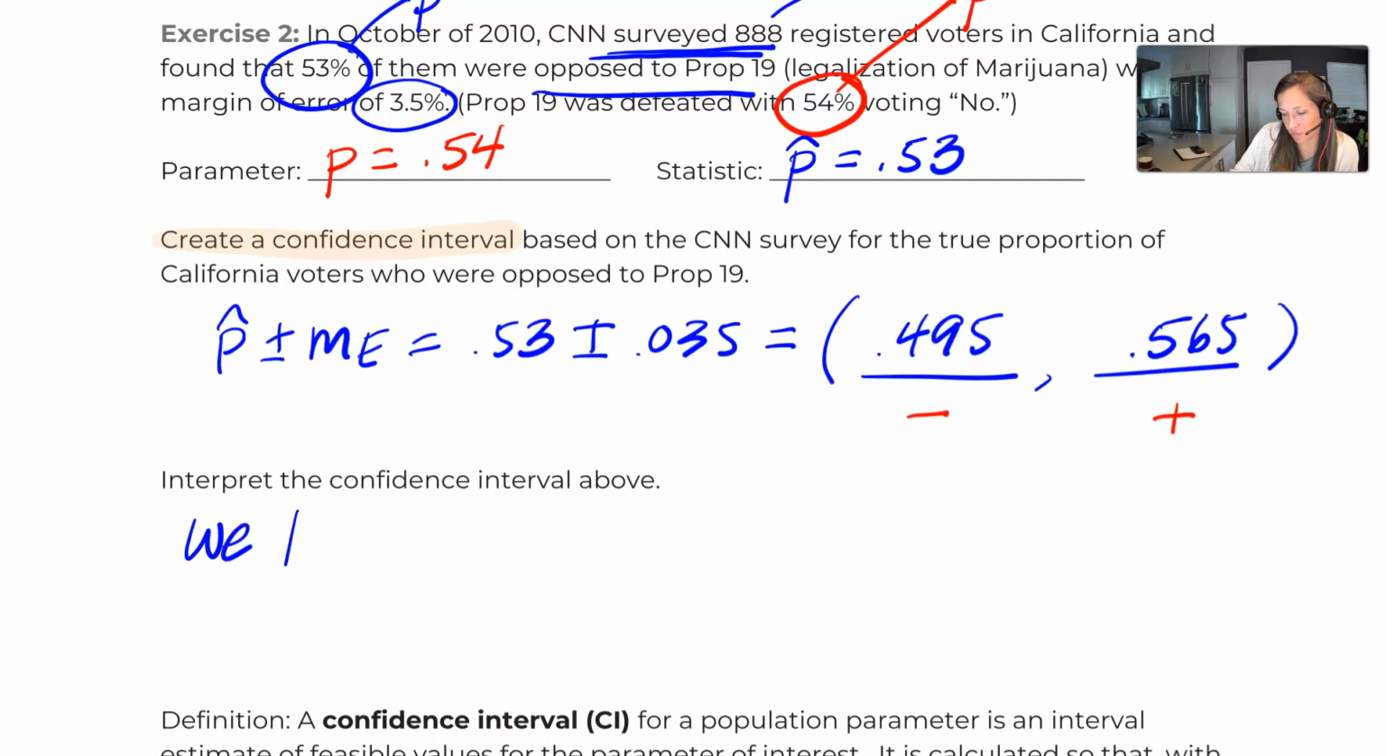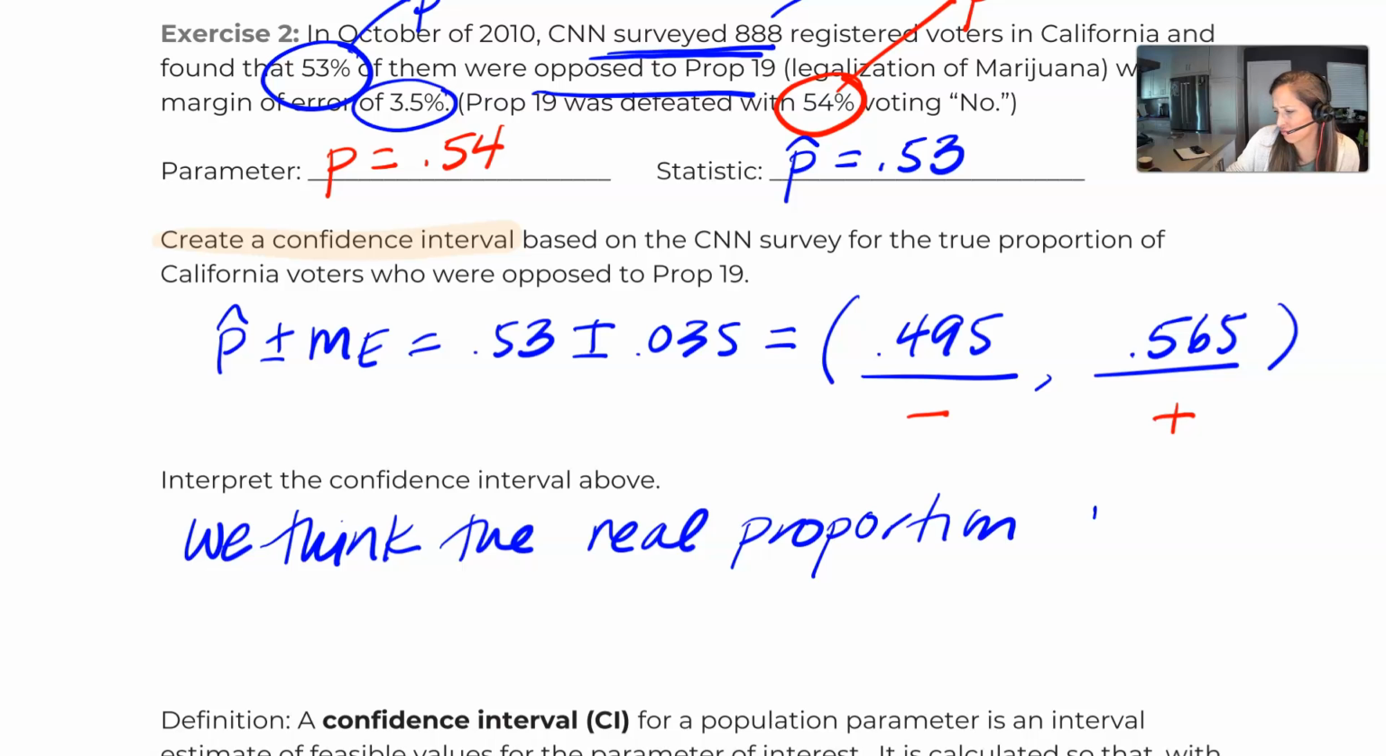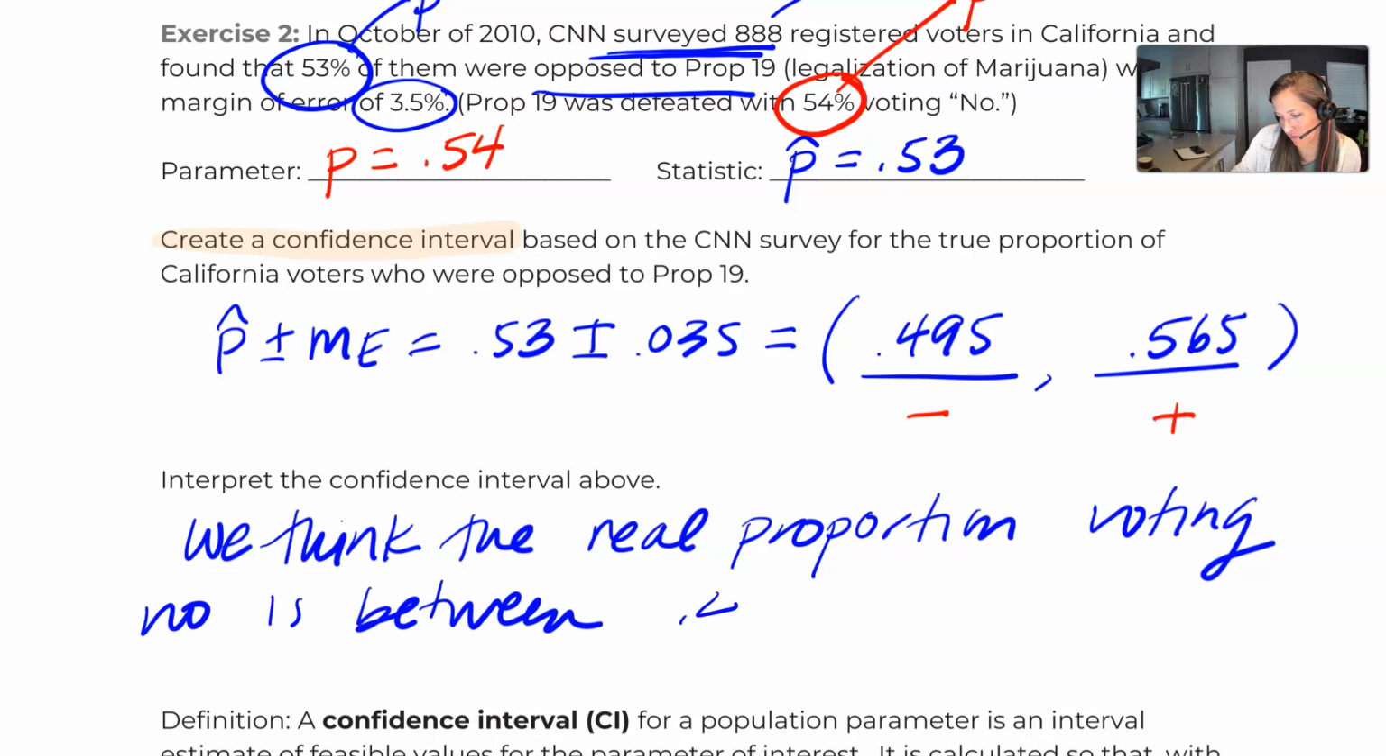Rather than use the real words, which are that we are blank percent confident, yada, yada, yada, we'd say something like, we think the real proportion of people voting no is between 0.495 and 0.565. You could even get rid of the real proportion thing and just say we think 49.5% to 56.5% of people are going to vote no on Prop 19.